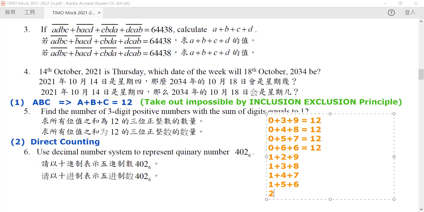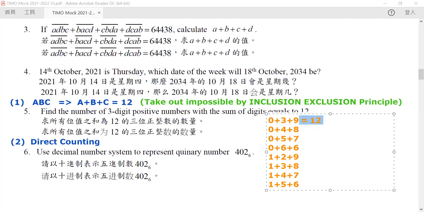And then now we go to our 2: 2 plus 2 plus 8. And maybe I use a different row to compute this. These all sum up to 12.